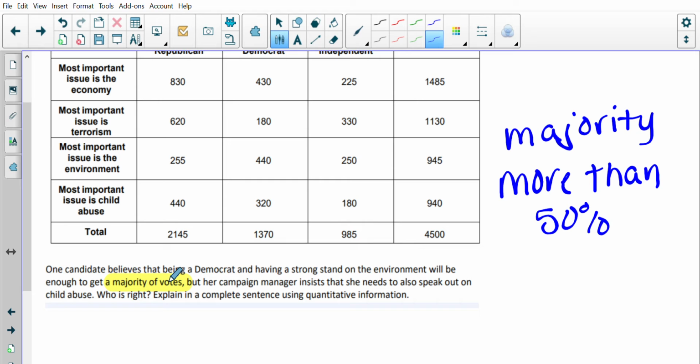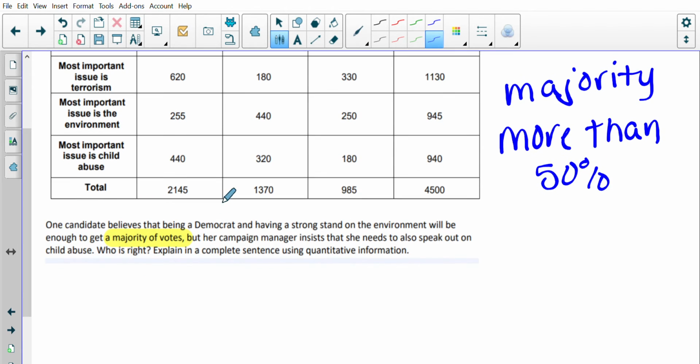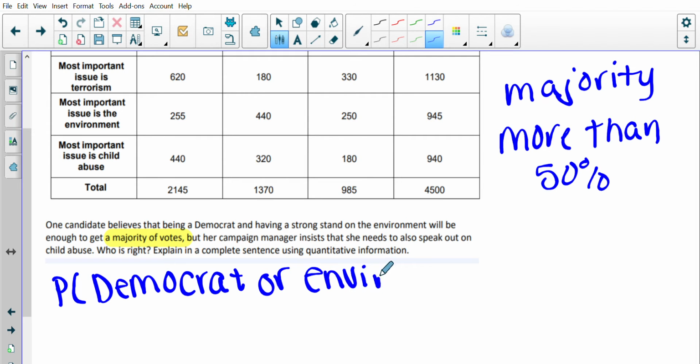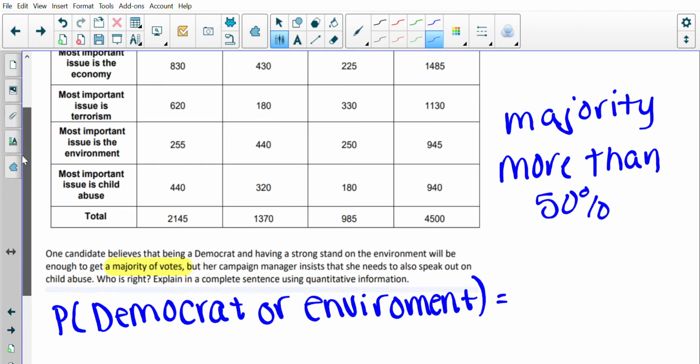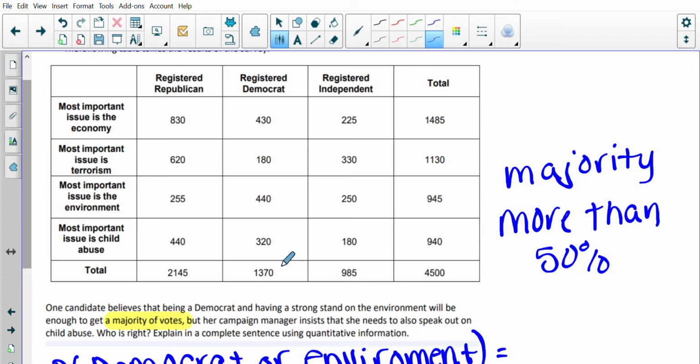So let's see. The first one is being a Democrat and having a strong stance on environment. So my probability of a Democrat and environment, I'm just going to write environment, okay? That's what I'm trying to figure out first. So when I look here, I'm going to do this first one for you guys. If I look at my Democrat, all of these numbers are registered Democrats. This number down here is my total. So these are my total number. When I add up all these, I get that, okay?